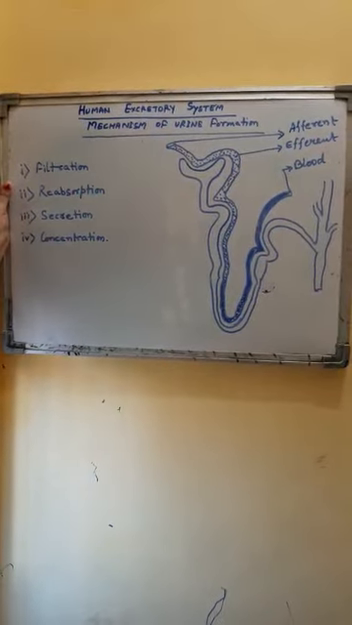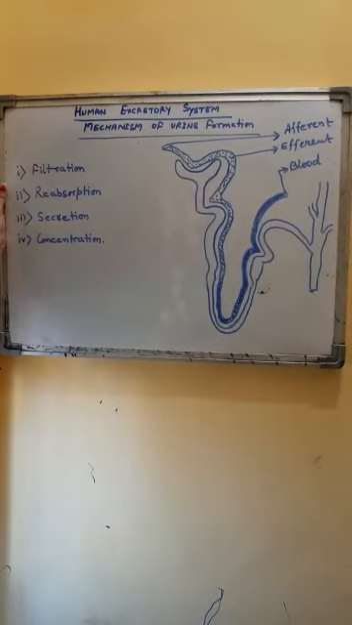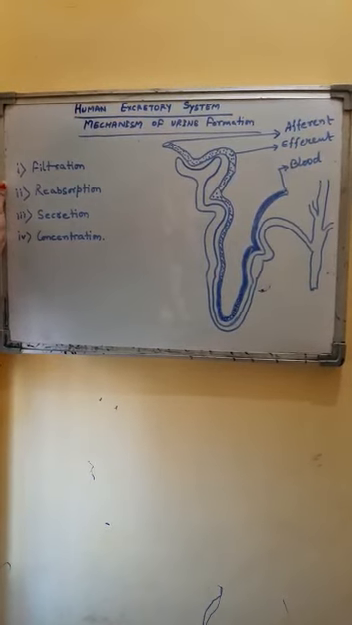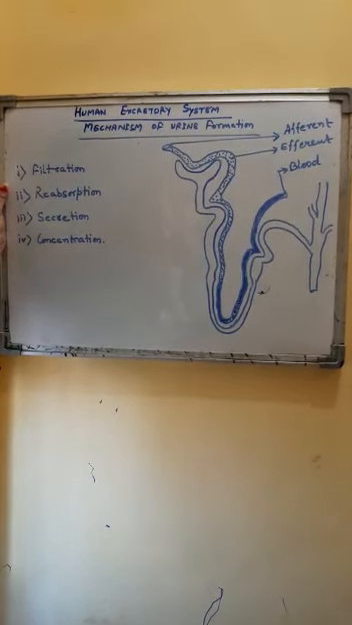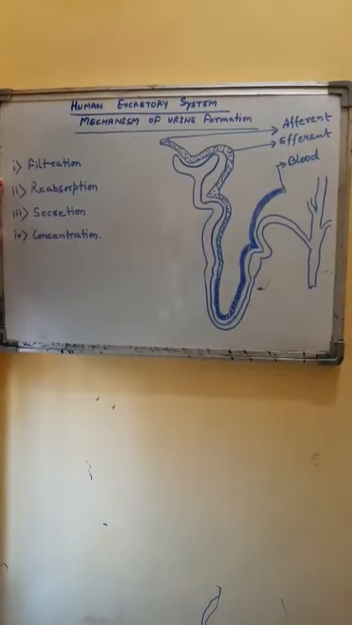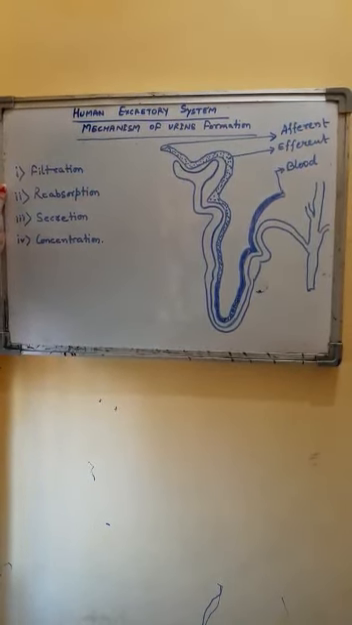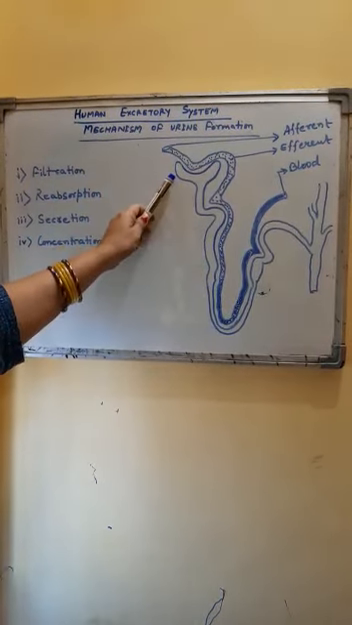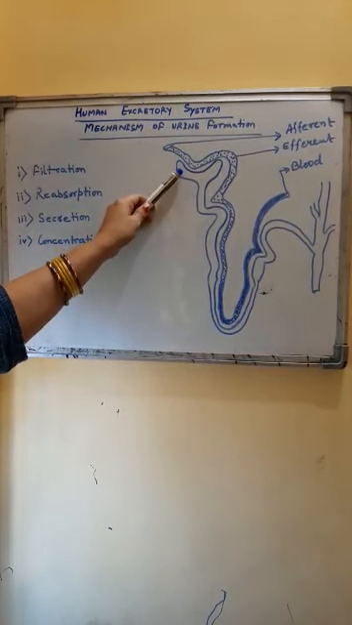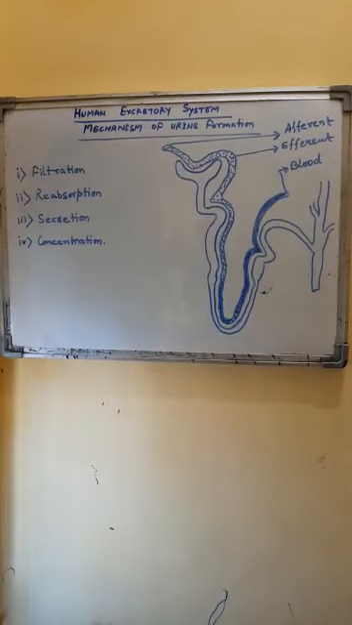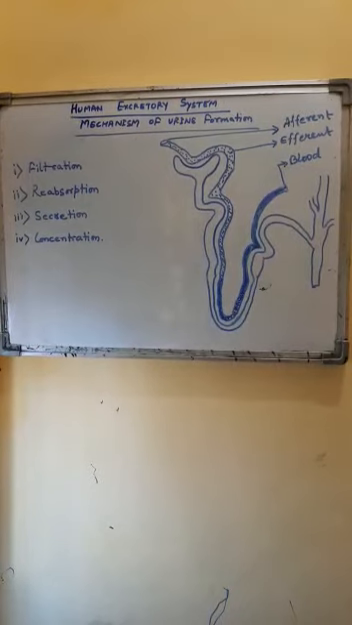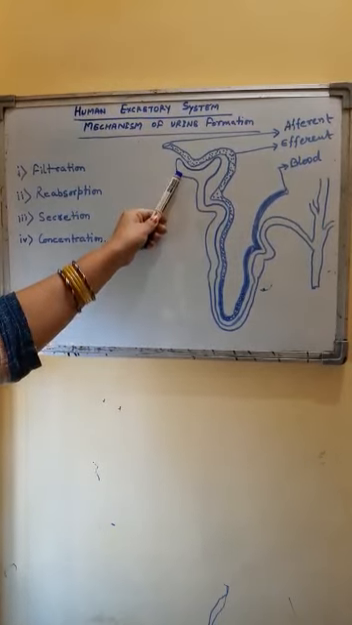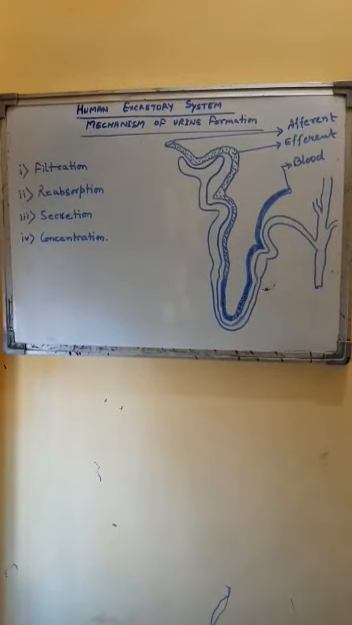The very first is filtration. Blood flows in the glomerulus under high pressure, and as a result, it filters. This process is called ultrafiltration. The waste materials are just expelled out of the capillaries and get deposited in this Bowman's capsule. This process is called ultrafiltration or glomerular filtration.